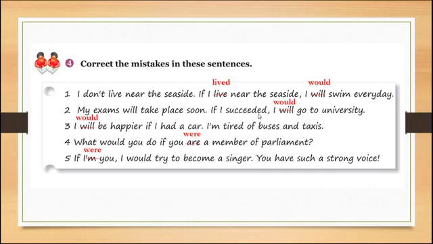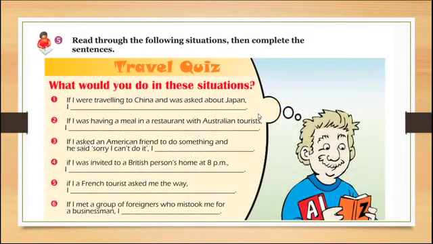Now, let's move to these situations. So for task number 5, you are going to read through the following situations. Then you need to complete the sentences. Here, we can have different possible answers. So, what would you do in these situations?